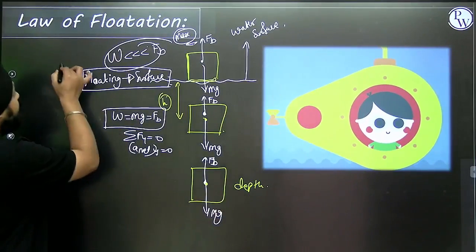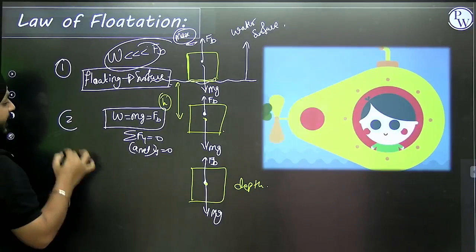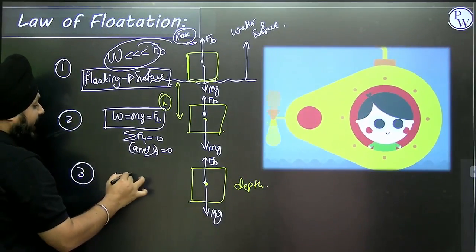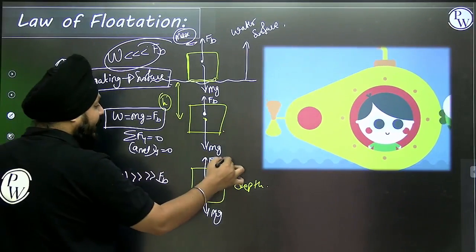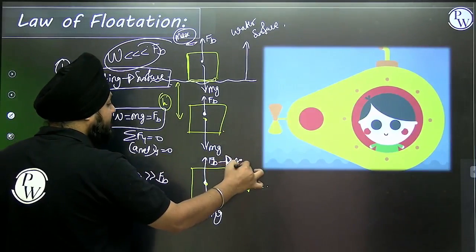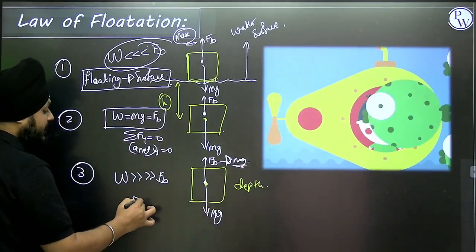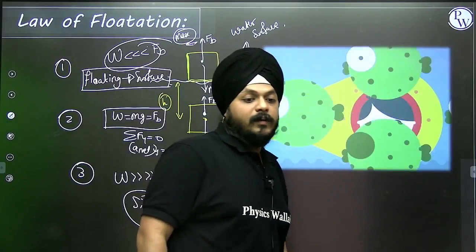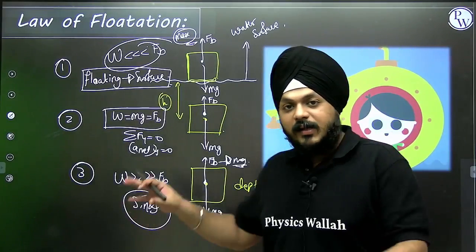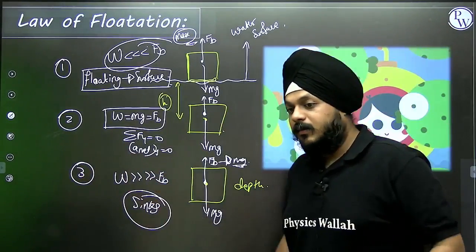Now what about the third case? This was the first case, this is the second case, this is the third case. Now the weight exceeds the buoyant force. The buoyant force is acting, but it is quite negligible compared to the weight. So in this case the object sinks. So this has a deep relation with the Archimedes principle.